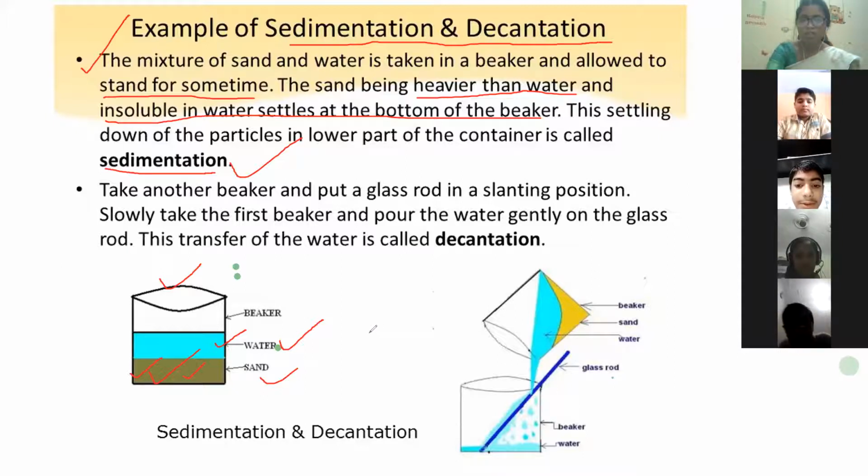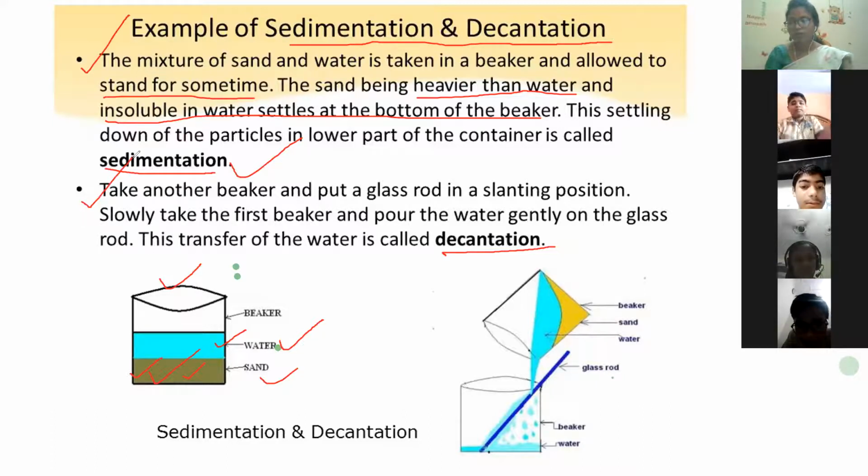Another process is called decantation. So let us see what is decantation. Praveer Ranjan, please unmute yourself and read this line.